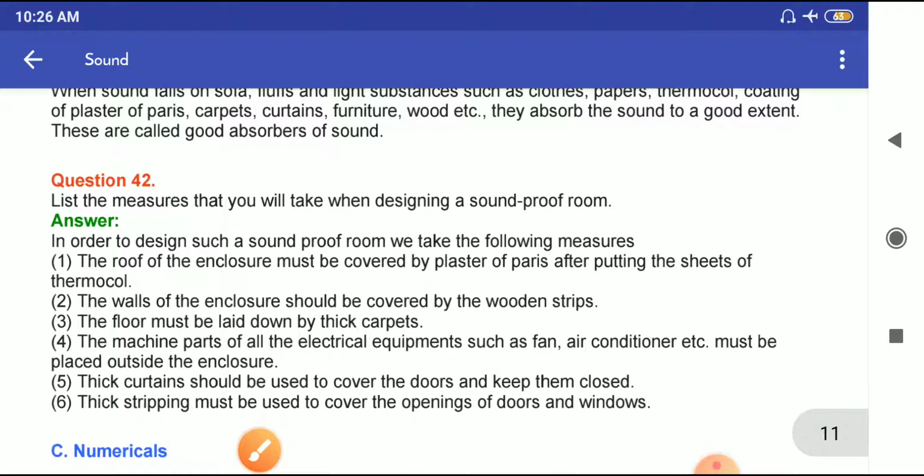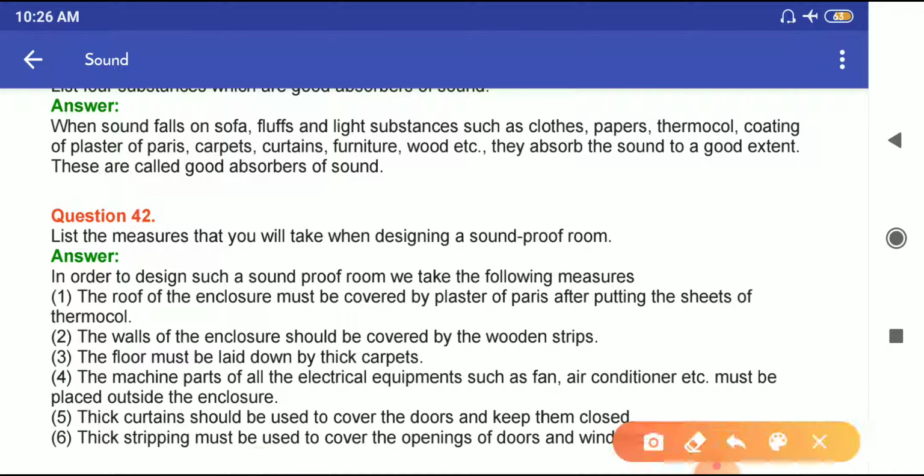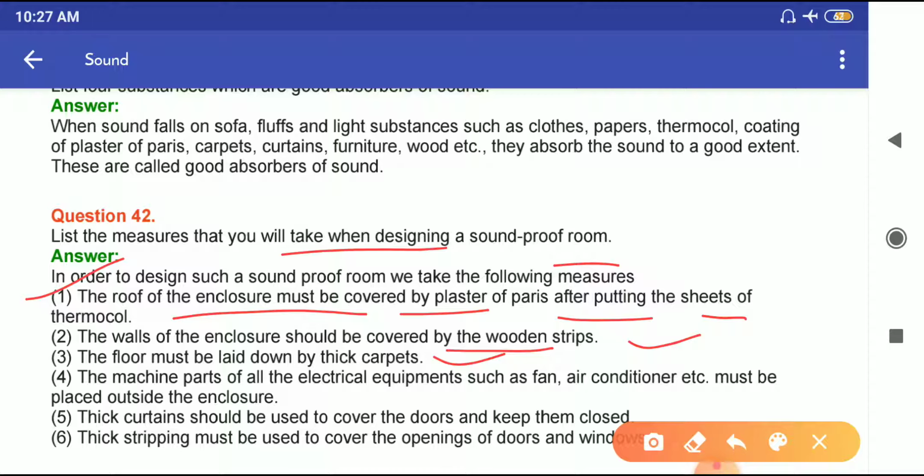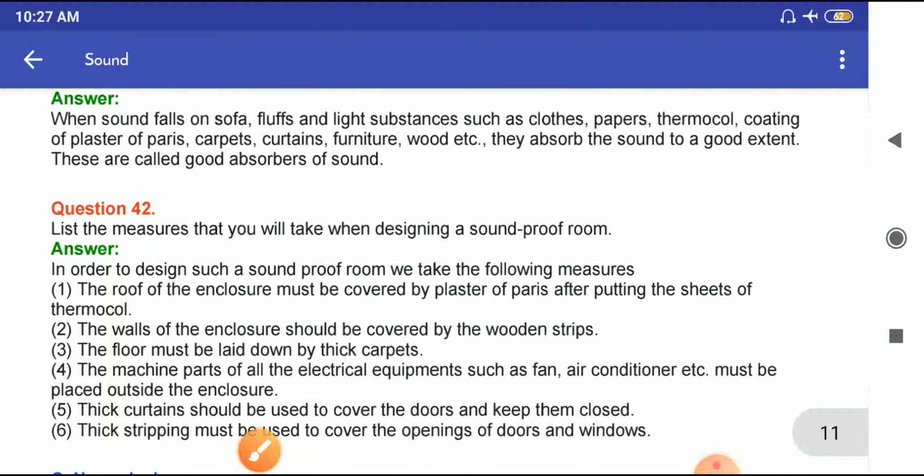Question number 42. List the measures that you will take while designing a soundproof room. So these are the measures. First one is the roof of the enclosure must be covered by plaster of Paris after putting the sheet of thermocol. Now second, the wall of the enclosure should be covered by the wooden strips. Third, the floor must be laid down by thick carpets. Fourth, the machine parts of all the electrical equipment such as fan, air conditioner, etc. must be placed outside the enclosure. Fifth, thick curtains should be used to cover the doors and keep them closed. And sixth is, thick stripping must be used to cover the openings of doors and windows.